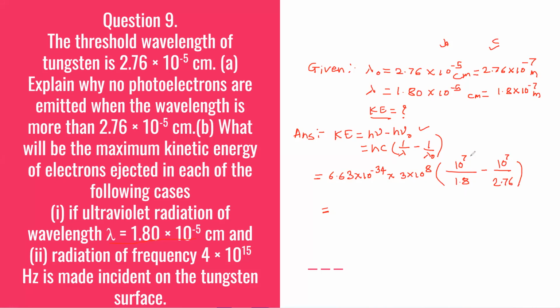Then this 10 raised to 7 we'll write outside, and for 1 upon 1.8 and 1 upon 2.76 we will use the reciprocal table and find the reciprocal of 1.8 and 2.76. So let's do it.